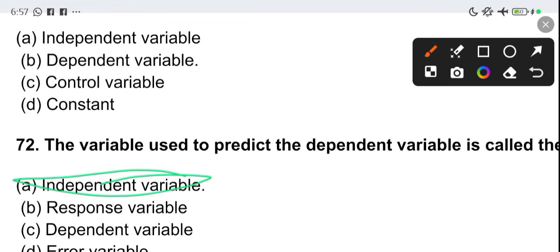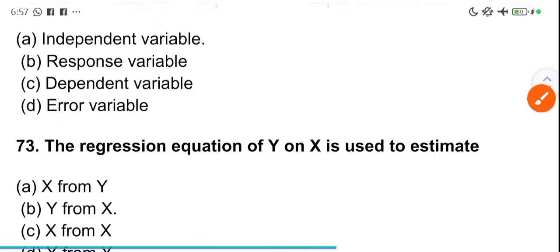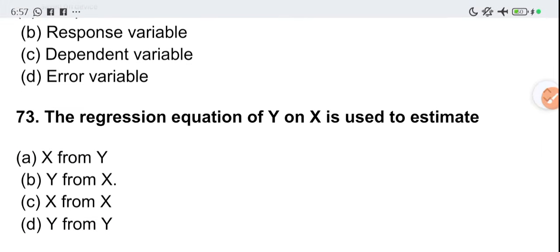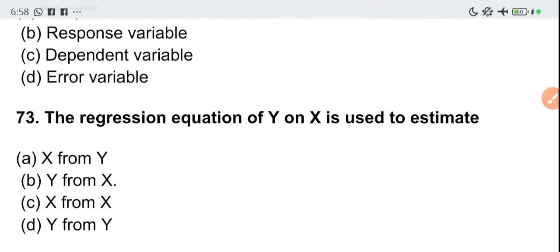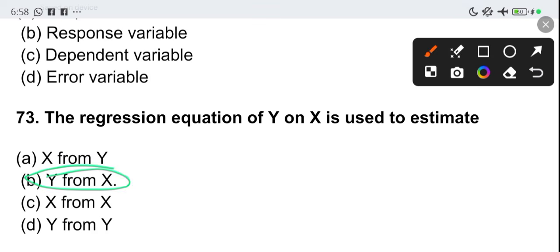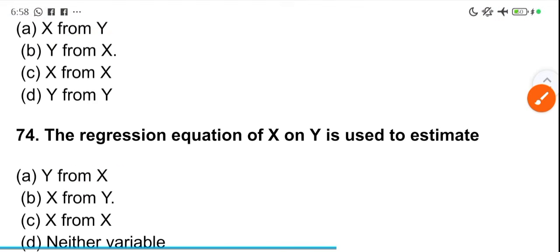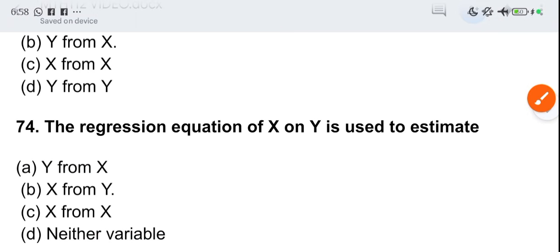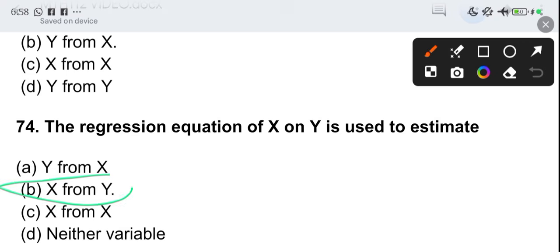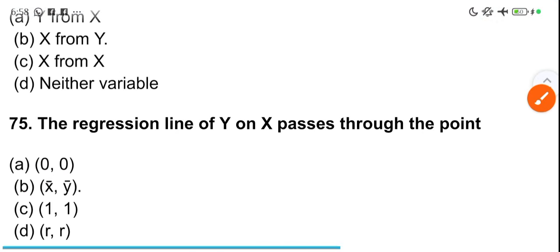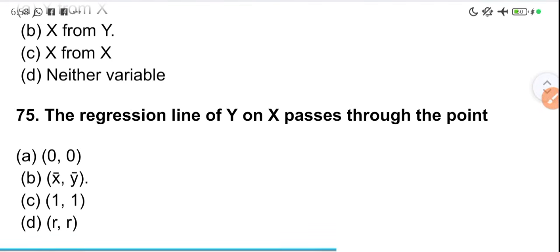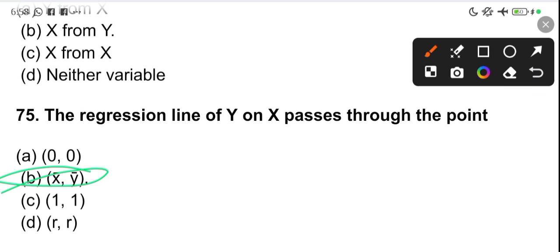And it's very common. Sometimes you see, I tell you what is the dependent variable, what is the independent variable in calculations. Okay. The regression equation of y on x is used to estimate y from x. That is just what it means. y on x, y from x; x on y, x from y, just change it to from. The regression equation of x on y is used to estimate x from y. The regression line of y on x passes through the point x-bar, y-bar.